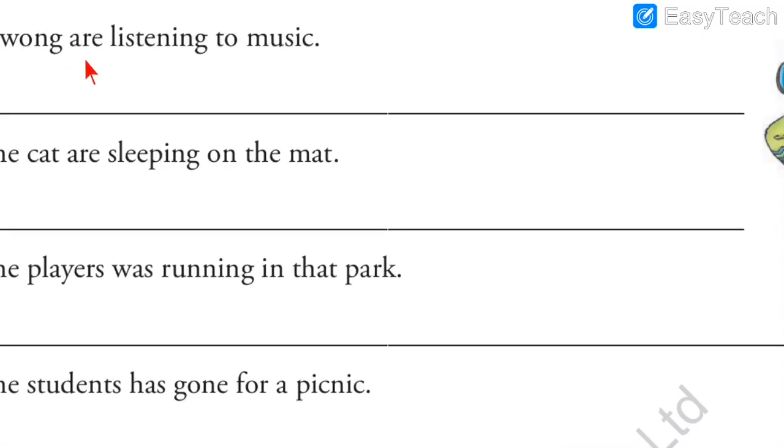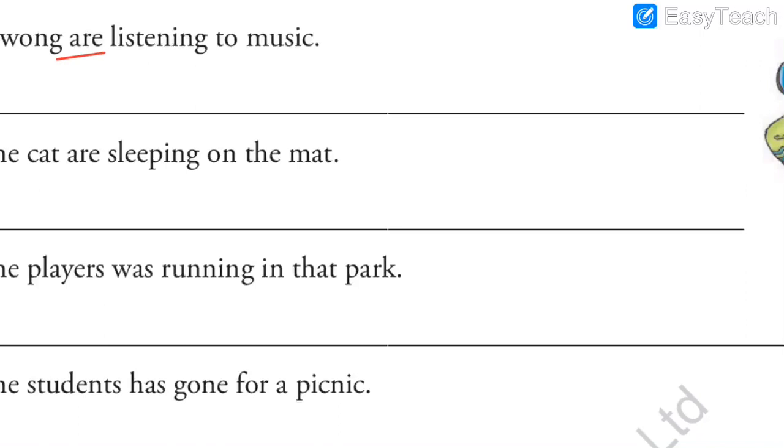Next sentence. Payong are listening to music. See, Payong are listening to music. Who is this Payong? Do you know who is he? See, the boy standing over here is Payong. So is he one or more than one? I can clearly see here it is about one person, Payong. So he is only one boy. So can we write are? No. With one person or one boy, we write is.